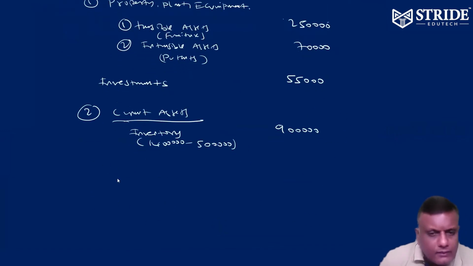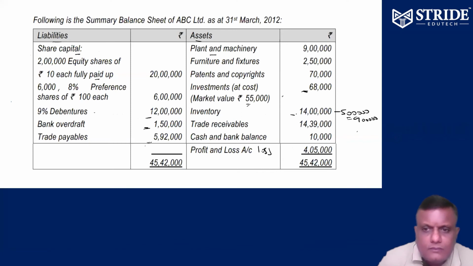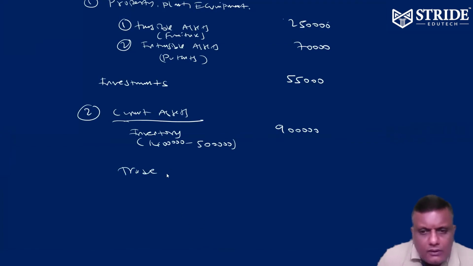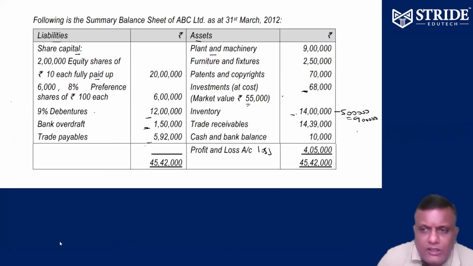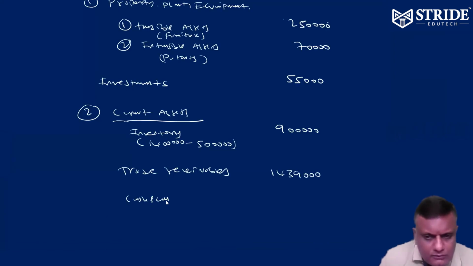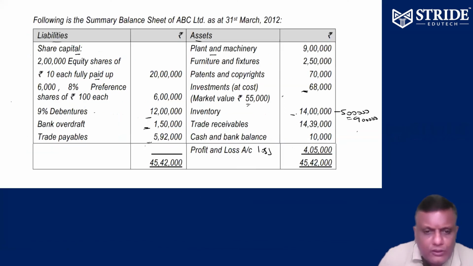Next, trade receivables. There is no reduction as usual. Kindly check the amount of trade receivables, it's going to be 14,39,000. After trade receivables, going to be cash and bank balance. 10,000 is going to be changed. Cash and cash equivalent. Already we have opening cash of 10,000.